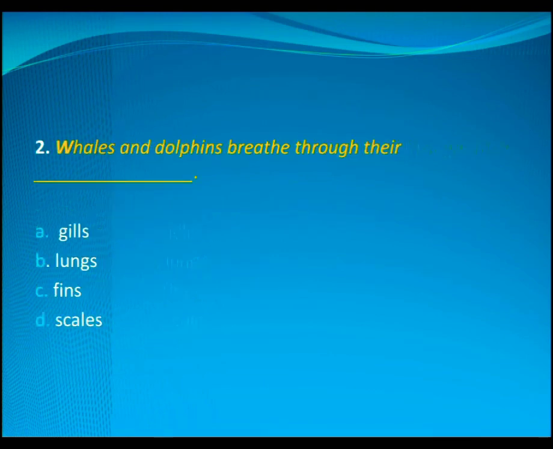Whales and dolphins breathe through their gills, lungs, fins, or scales. Almost all fishes breathe through their gills except whales and dolphins. They breathe through their lungs. So the answer would be option B, lungs. Whales and dolphins breathe through their lungs.